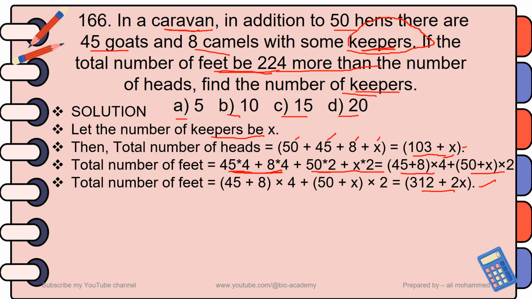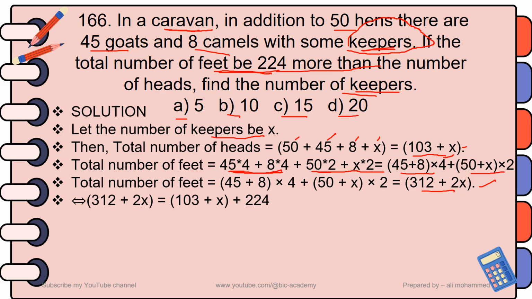But there is information which says that the total number of feet is 224 more than the number of heads. So the number of feet, 312 plus 2X, is equal to the number of heads, 103 plus X, plus 224.